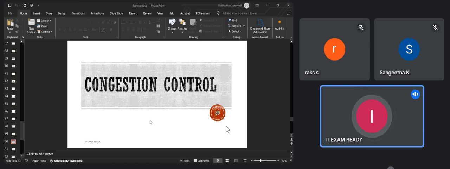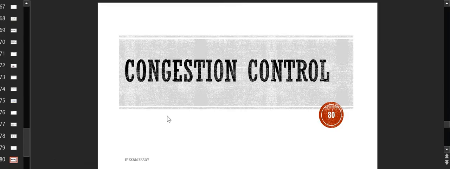We have 7 layers, and in all those layers there are different sets of protocols. So we will discuss those protocols: what are the important points that you need to remember, what are the functions of the protocols, port numbers, and static and dynamic, all those details. So these are the two topics that we will try to finish today. First, let's start with congestion control.